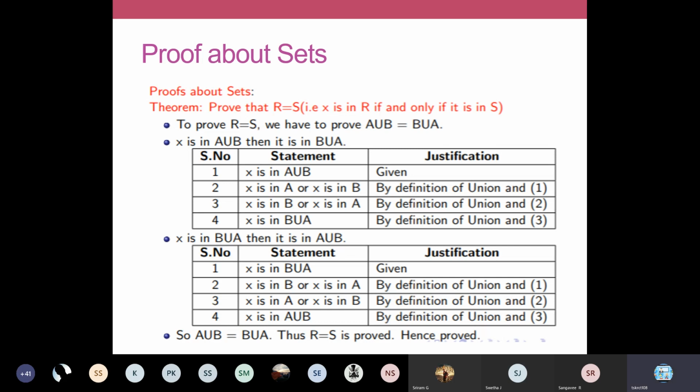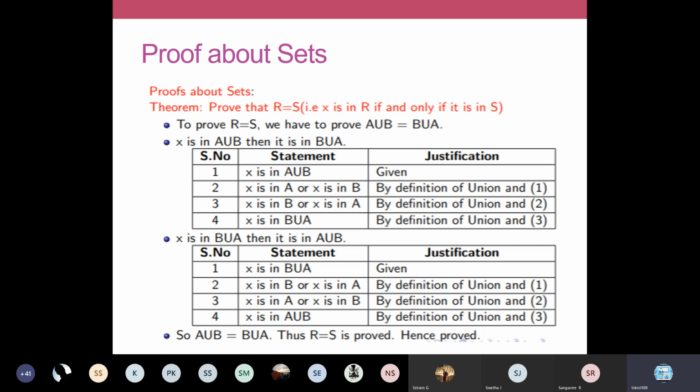In the justification part, we have to justify why we are writing the statement. You can see in the second row, serial number 2, your justification is by definition of union, and by statement 1 we have written the second statement. From this first statement, X is in A union B, I have written X is in A or X is in B. How can I write this? By the definition of union and from statement 1. Similarly, the third statement is written by the definition of union.